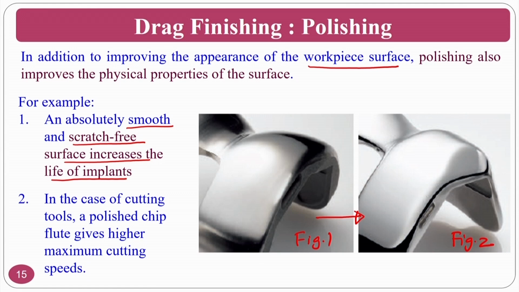Regarding frictional losses, assume that a knee implant is there. There will always be relative motion whenever you walk and so on. If the frictional forces are very high, then the patient will always have a lot of problems. And if you go for a nano finishing application of this knee implant, what will happen? The body fluids flow easily, and at the same time interaction with muscles and osteoblast cells, that is the bone cells, and other things will be proper. In the case of cutting tools, polished chip flutes give a higher maximum cutting speed. Normally you can also use polishing applications for cutting tools.